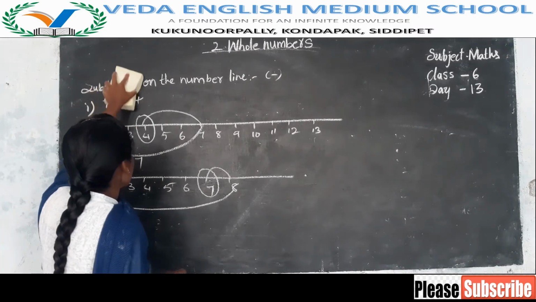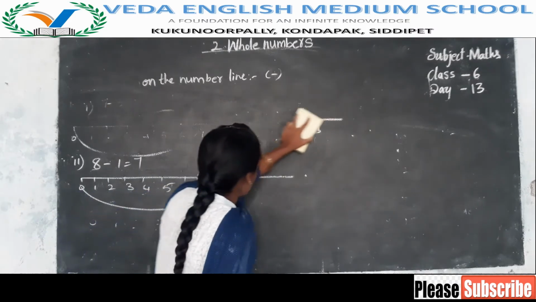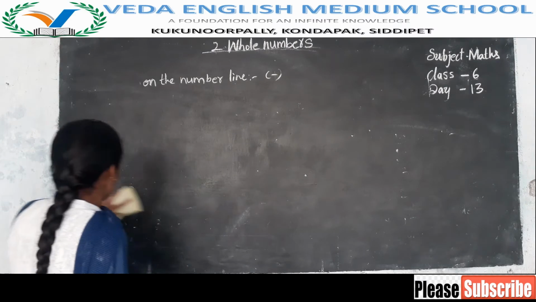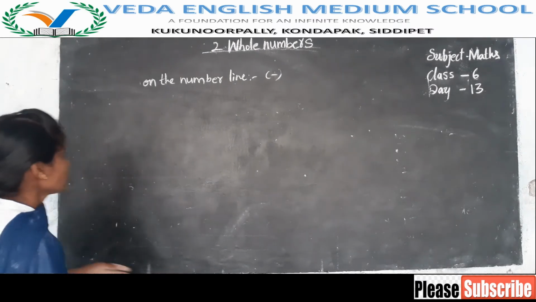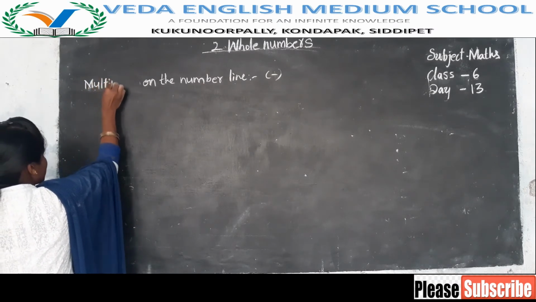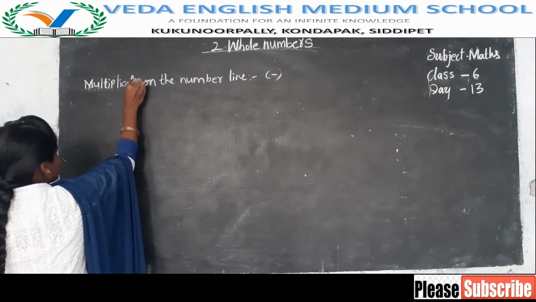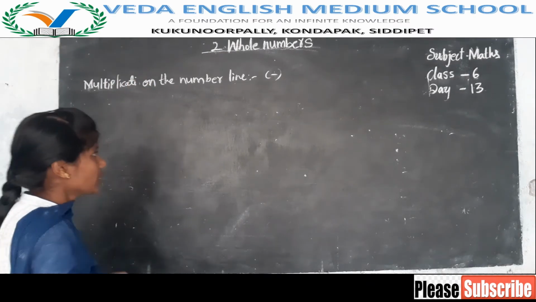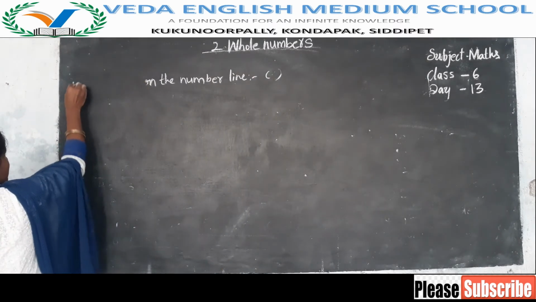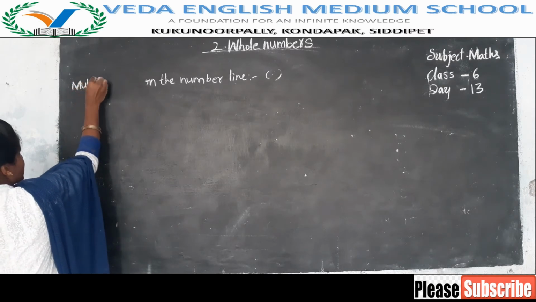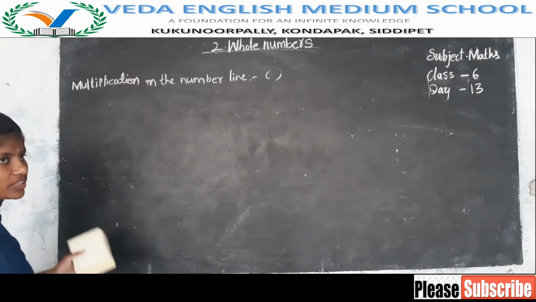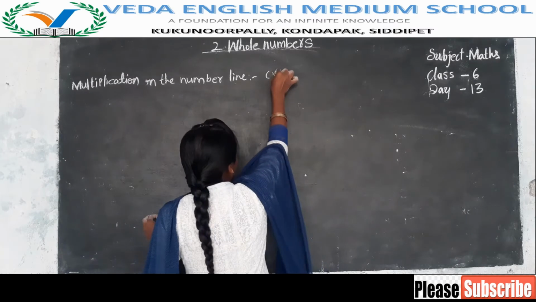Next, multiplication on the number line. What is the symbol for multiplication? The symbol of multiplication is called into. In multiplication, the answer is called the product. The symbol of multiplication is like this.